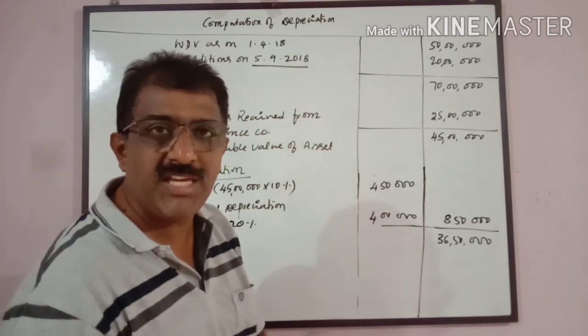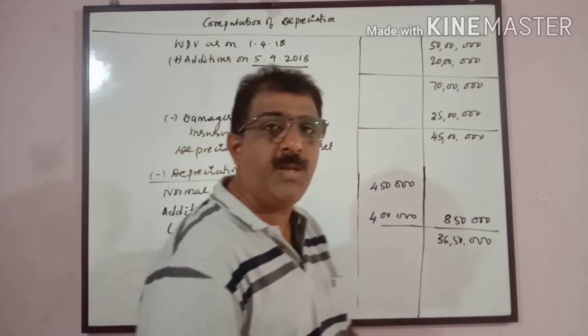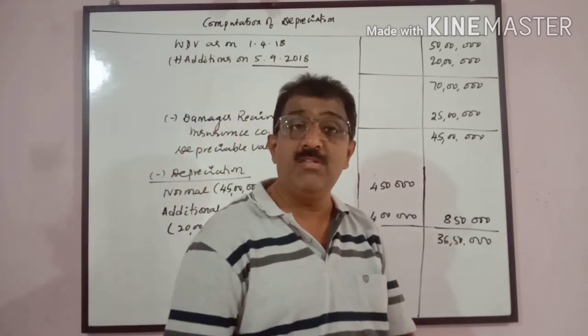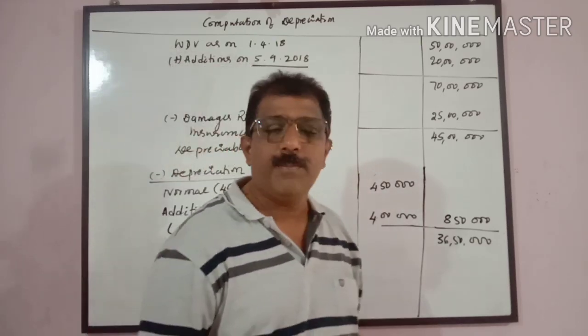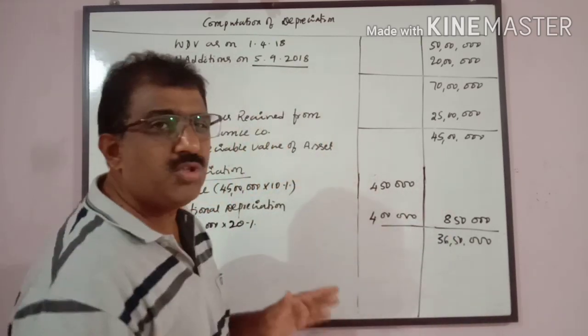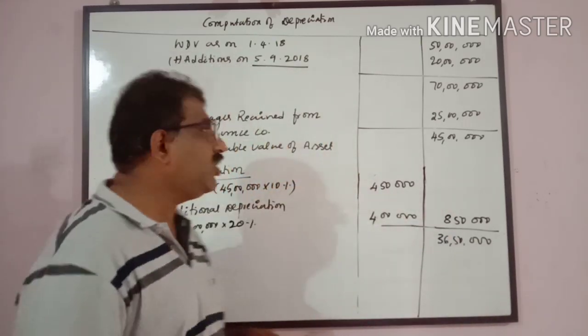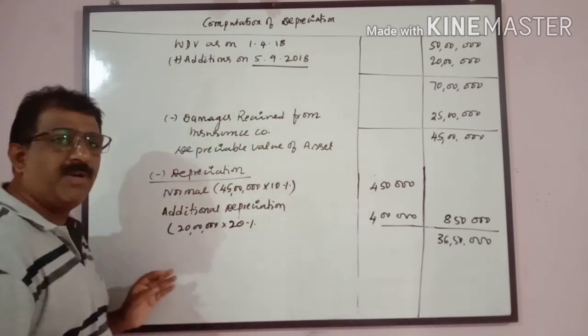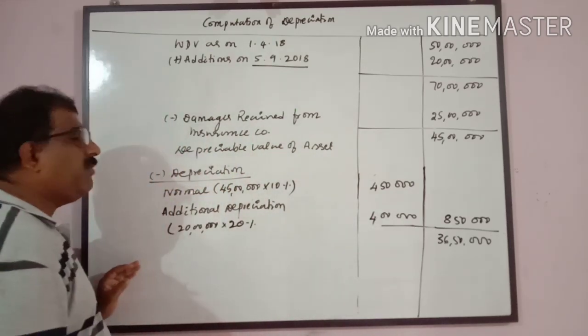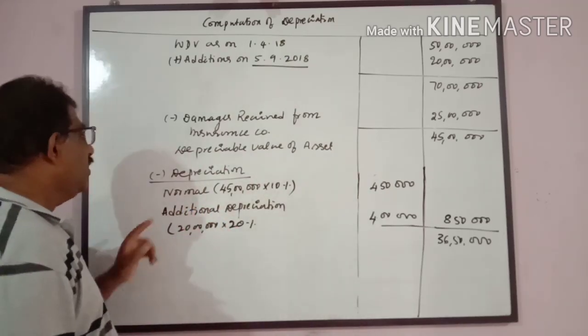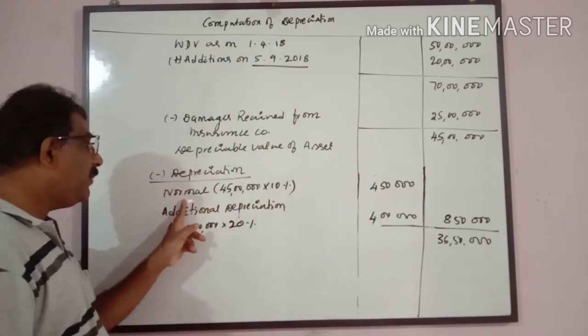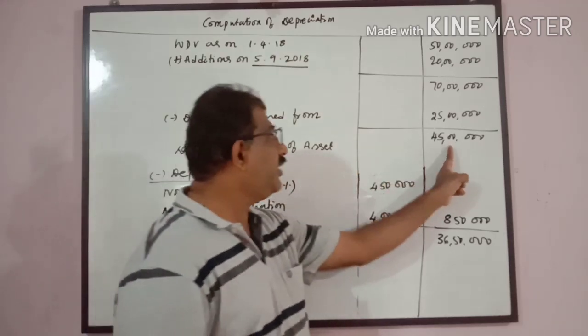The rate of depreciation, if it is not given in the problem, you should be well versed with the rate of depreciation given in the act or in the provisions. Of course, usually they give the rate of depreciation. It is very tough to remember the rate of depreciation every time. In the question paper definitely they give the rate of depreciation. So normal depreciation I will calculate on 45 lakhs.